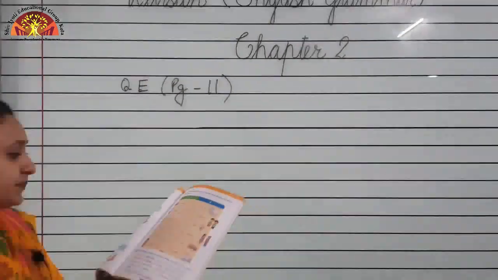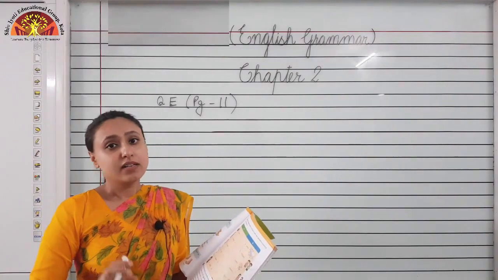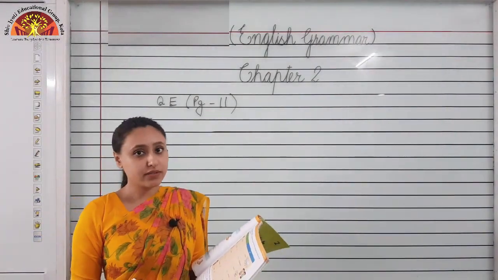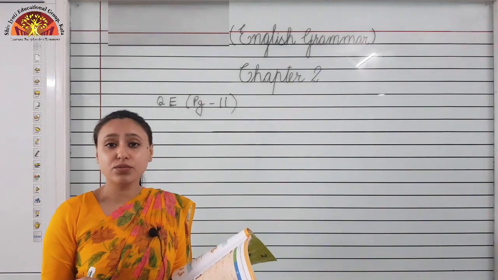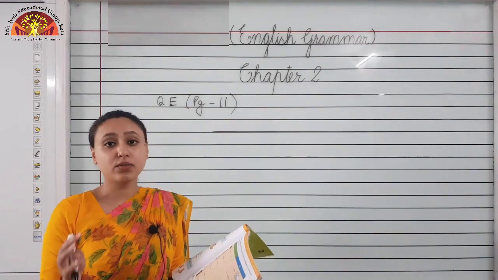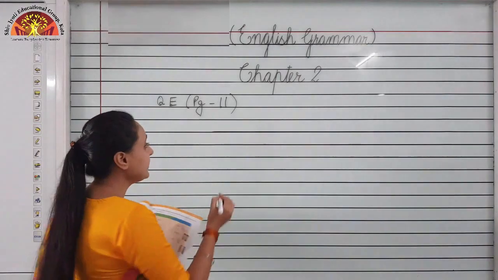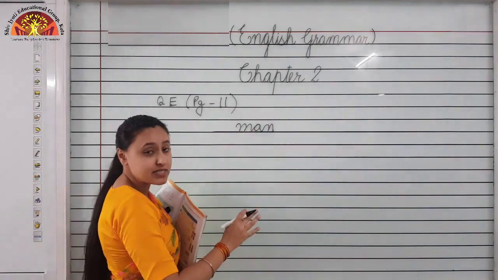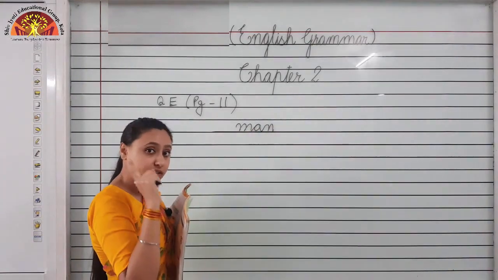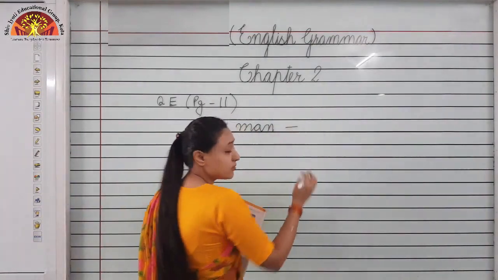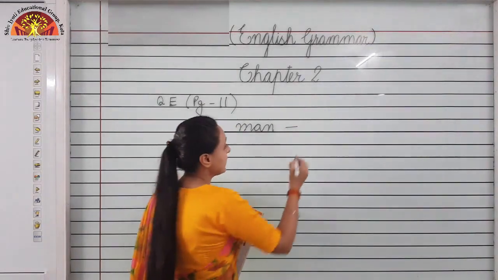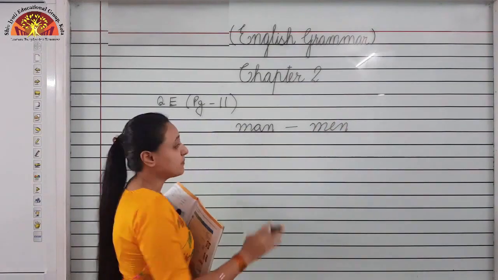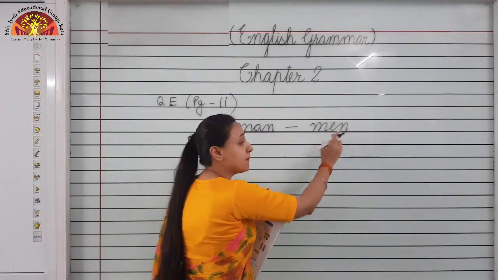Okay. So children, there are some nouns which do not follow any rule. वो कोई rule follow नहीं करते. But what we have to do, we have to learn them. We have to learn their plural form, like men. Spelling of man is M-A-N. Here we are talking about one man. But if we want to talk about the plural form, it is M-E-N. We'll pronounce it as men, but the spelling is M-E-N, men.